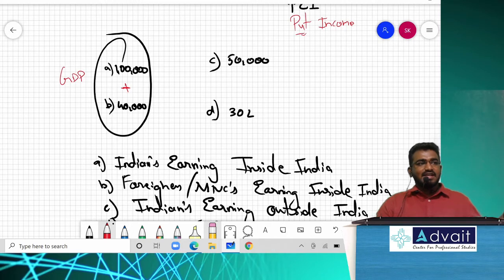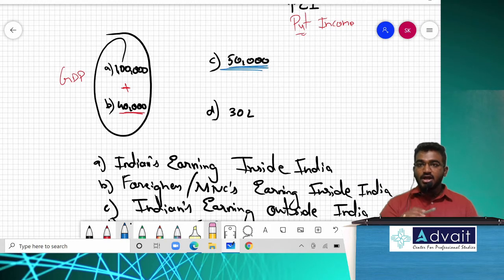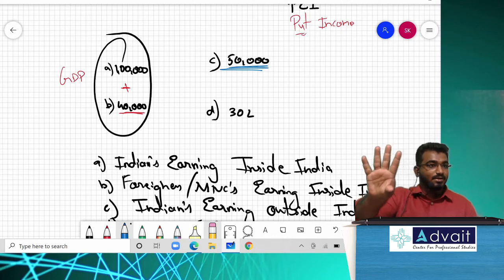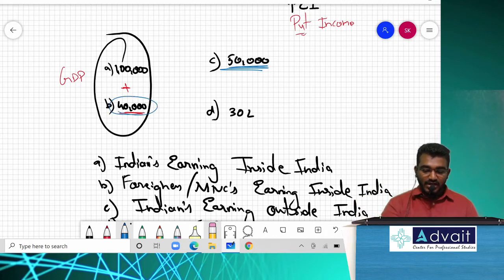Sir, but these multinational companies, when they earn inside India, will never invest their money inside India. Obviously, they will take it to their homeland. If I have established my organization in the US, America, Germany, wherever it is, whatever profits I make there, I will obviously take that money back to my home nation. So in short, this 40,000 rupees will go outside India. Unlike that, my own people who are earning outside India will send that money to their parents, inside India. Acceptable? So these are the two elements which are always problematic for you while calculating national income.